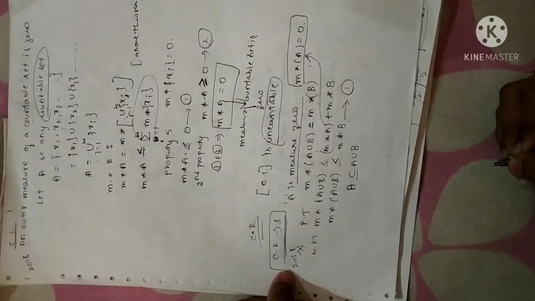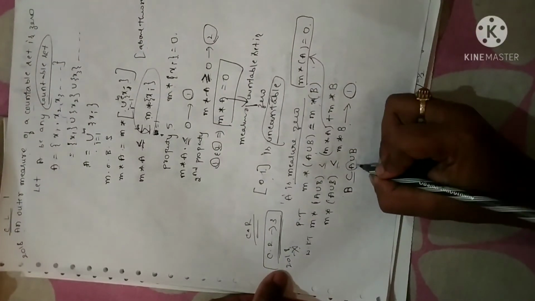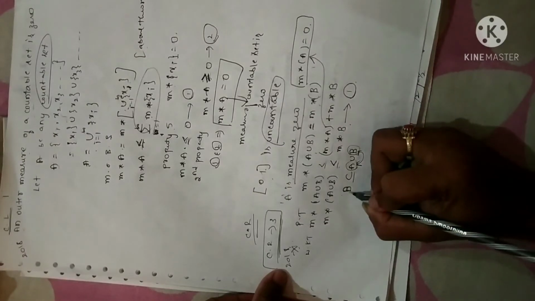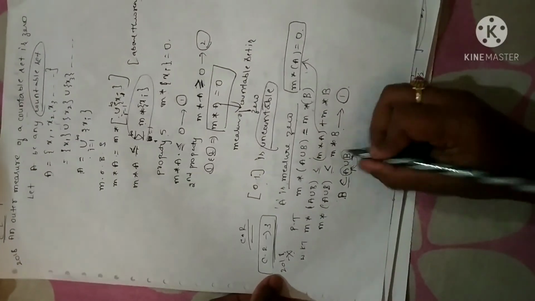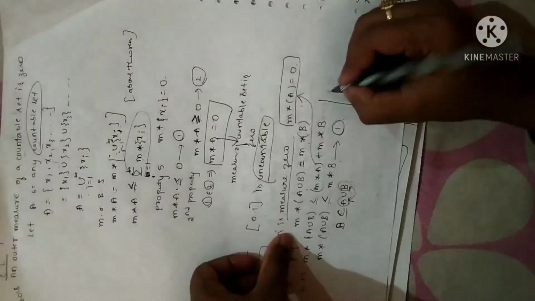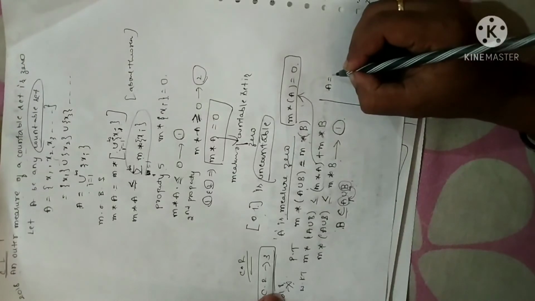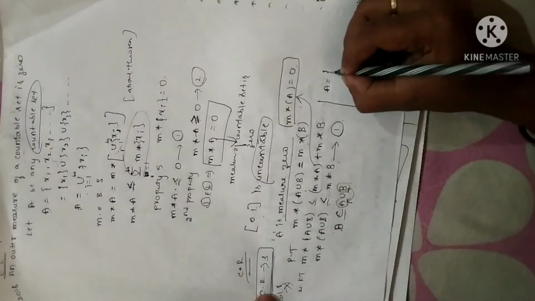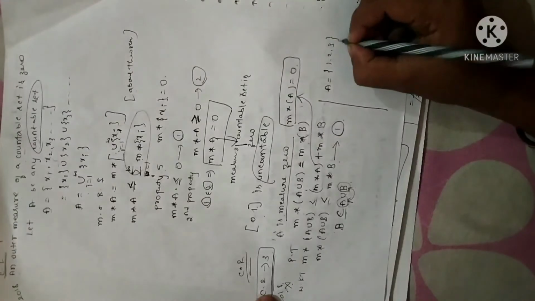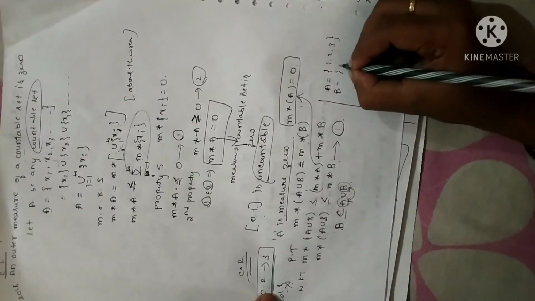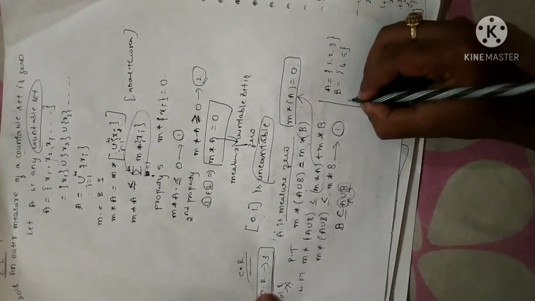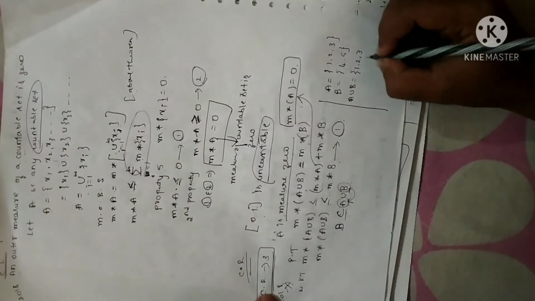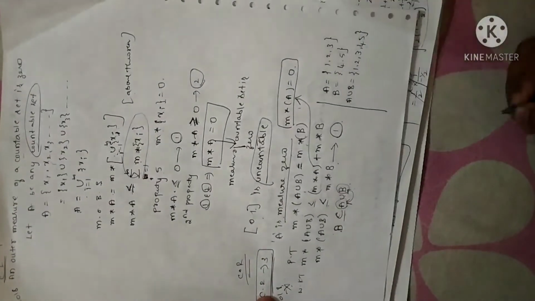Suppose I have set A and set B, and I have obtained A union B. B is a subset of A union B, right? You have to remember these properties, but anyhow I'll give you one example. For each and everything I cannot give an example. So A is equal to {1, 2, 3} I have chosen, and B is equal to {4, 5} I have taken. Now let me find A union B. A union B will be {1, 2, 3, 4, 5}.